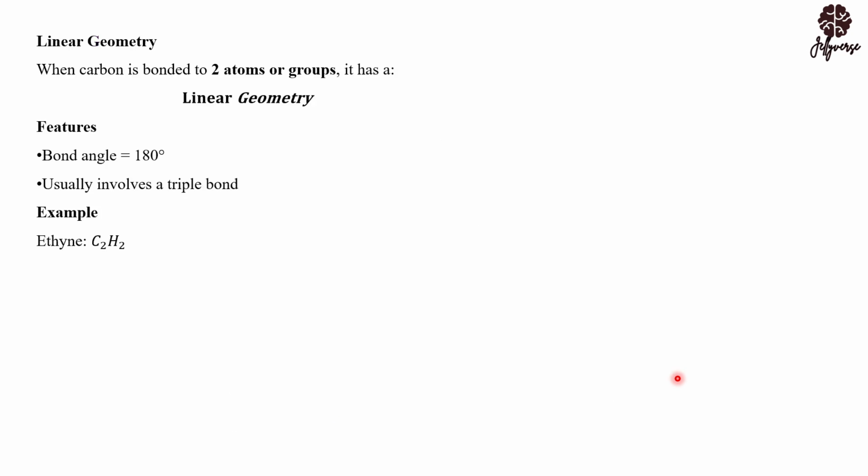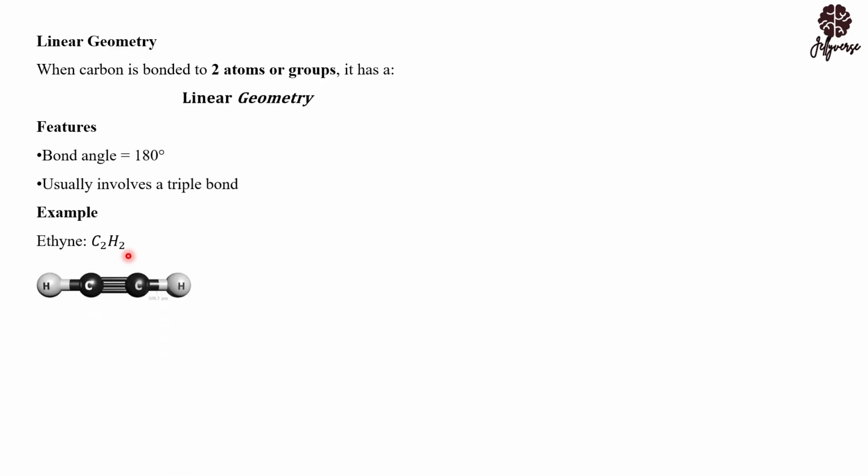Now let's move on to the last part, which is linear. Carbon can also be linear. And a typical example of the compounds that have a linear geometry is ethyne. Ethyne is when you're having two carbons with a triple bond, and each carbon has been bonded to a single hydrogen.